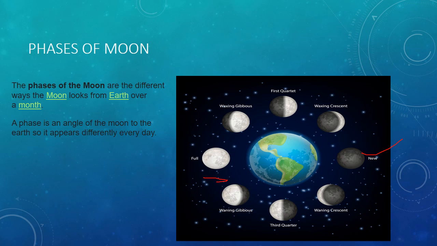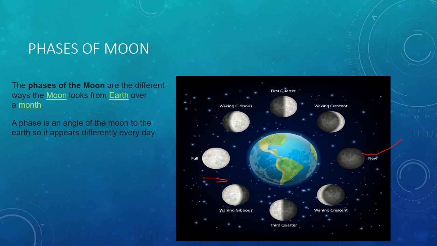This phase occurs when the Moon is directly between the Earth and the Sun. A solar eclipse can only happen at new moon. New moon is also called Amavasya.